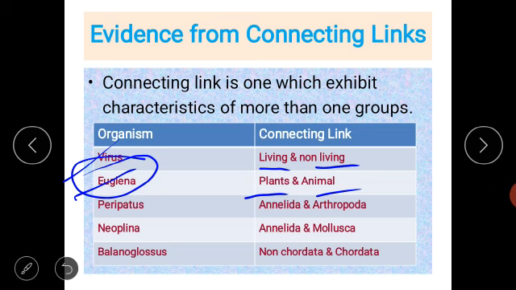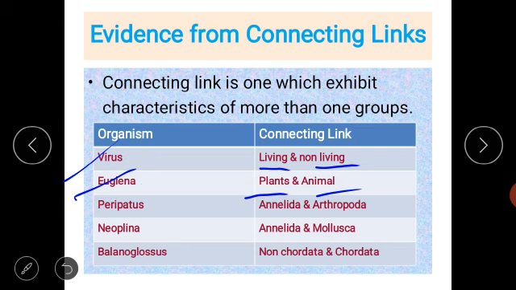And like animals, Euglena can also hunt other microorganisms, and it can eat like heterotrophs, like all animals and human beings do. It depends upon other organisms for food also. So that is why Euglena is a connecting link between plant and animal.